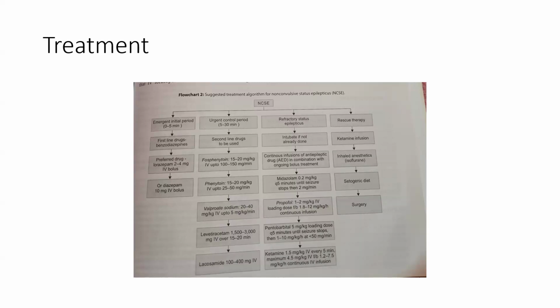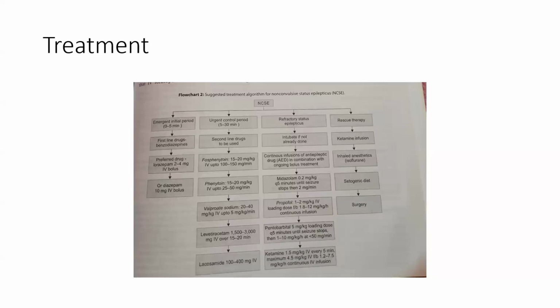For the initial 5 to 10 minutes, first line drugs are benzodiazepines. The preferred drug is lorazepam, that is 2 to 4 mg IV bolus. We can also give diazepam 10 mg IV bolus. Then in the urgent control period, we can use the second line drug, that is fosphenytoin 15 to 20 mg per kg IV up to 100 to 150 mg per minute.